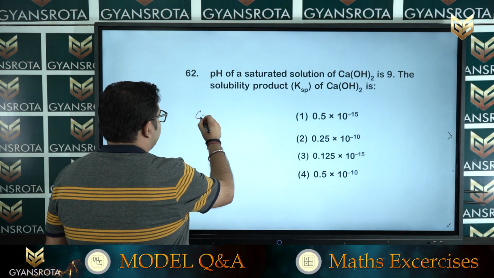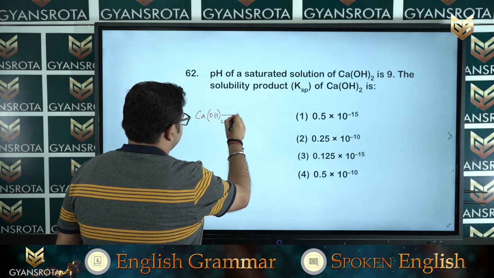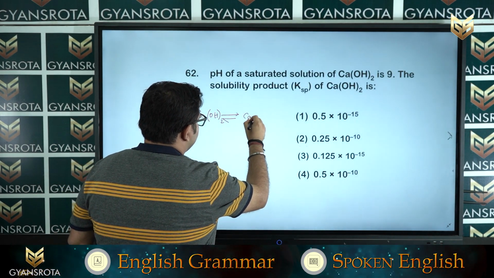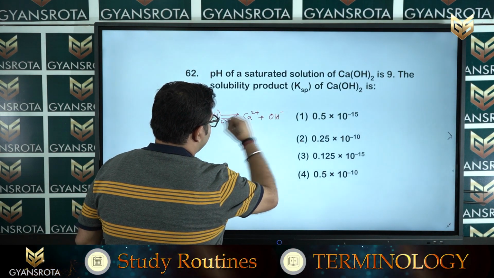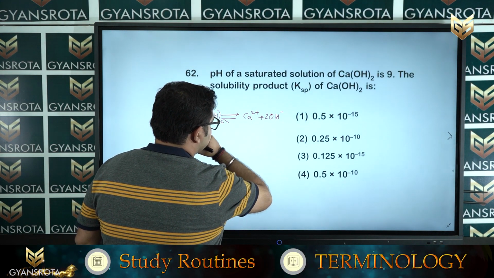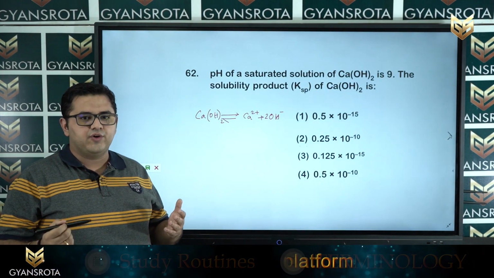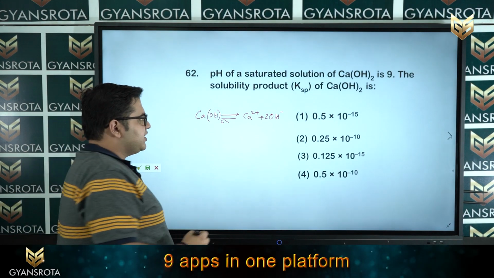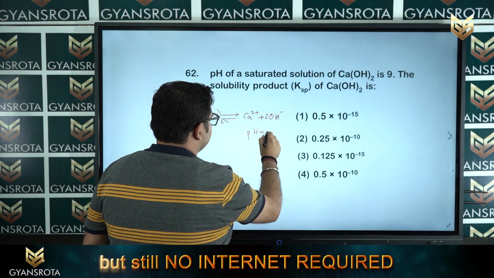Now, calcium hydroxide dissociates as calcium 2 plus and OH minus. So, this is the dissociation reaction of calcium hydroxide. Now, in our question they are mentioning that pH is 9.